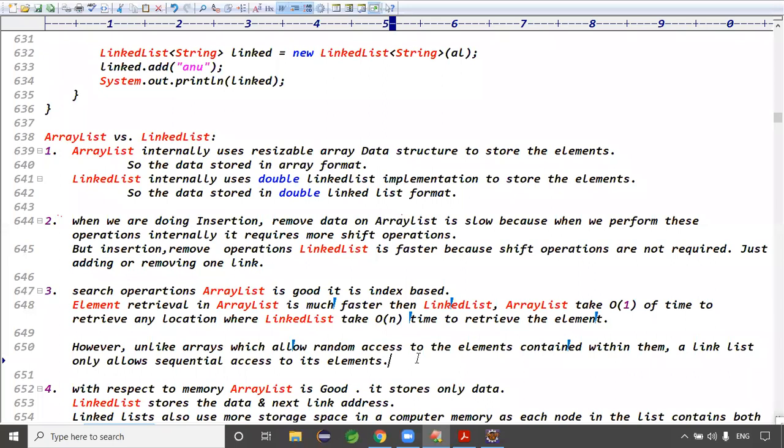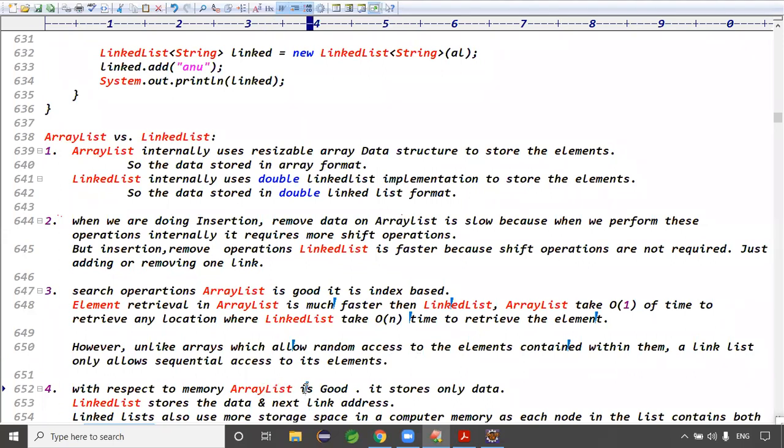So searching operation wise, which one is better? ArrayList.